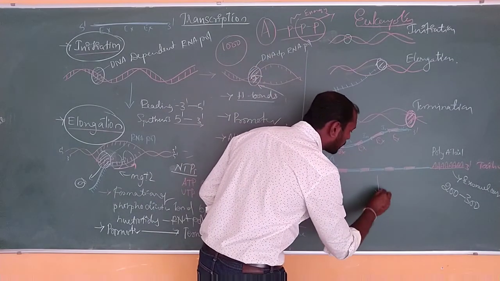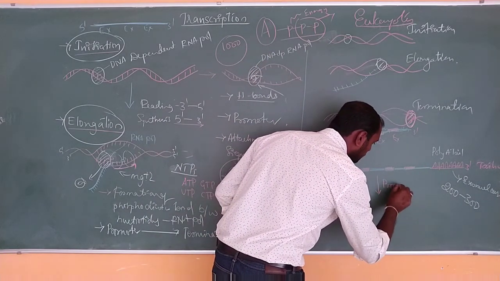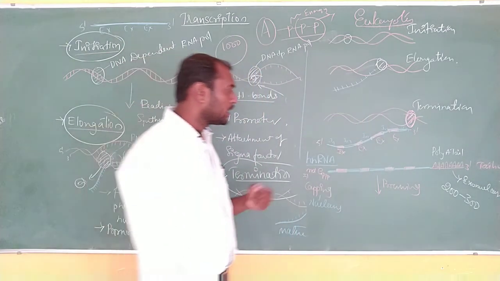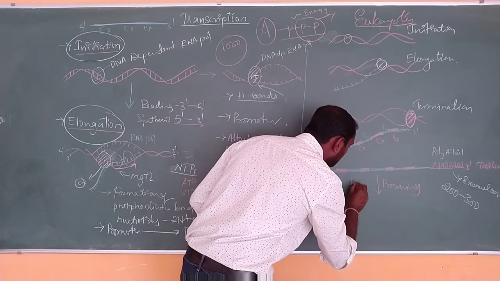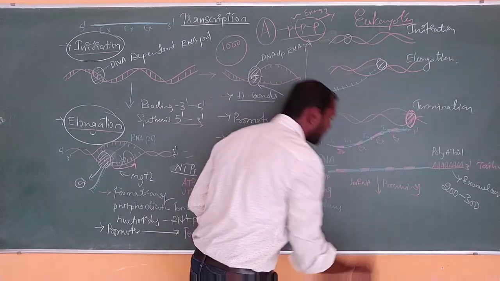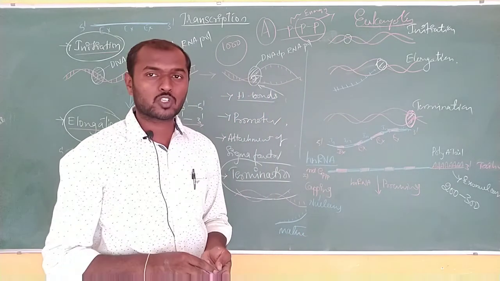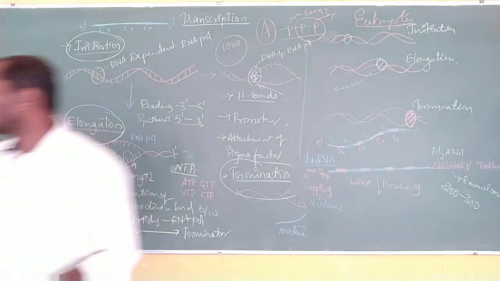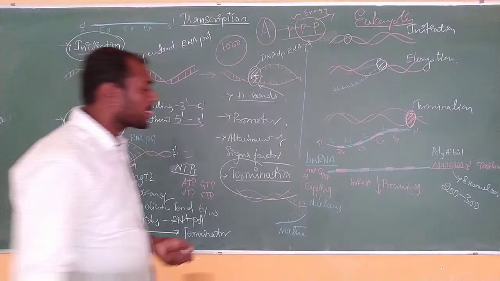This hnRNA undergoes a process called processing. That is what we call hnRNA processing, or maturation. It is also called RNA maturation in eukaryotes. So what is actually going to happen here?